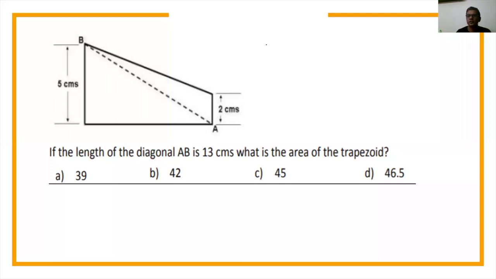First in your mind, what should hit you? The area of the trapezoid. Area of a trapezoid is always half of the height times the sum of the two parallel sides. This is the first thing that should hit you. Good. 46.5. Are you sure? Yes, half into base into the two opposite sides.